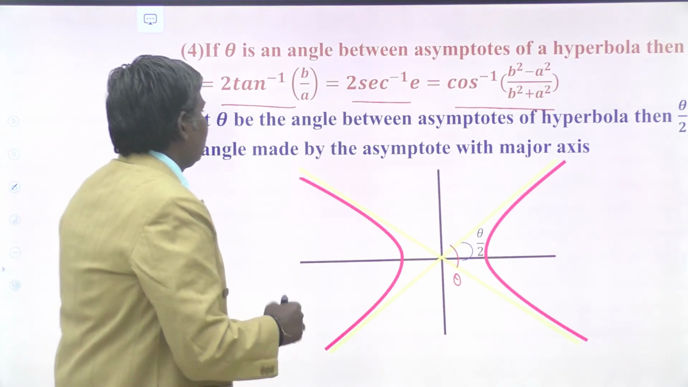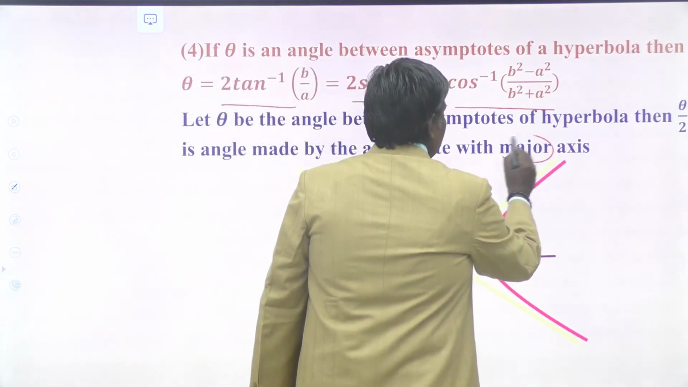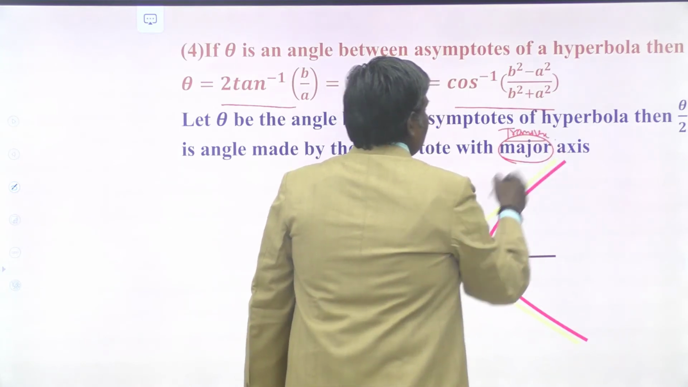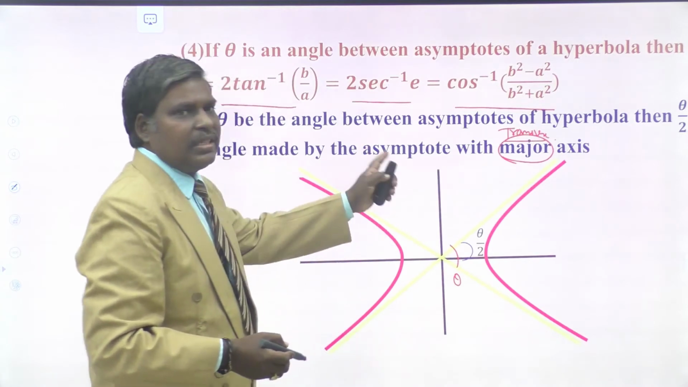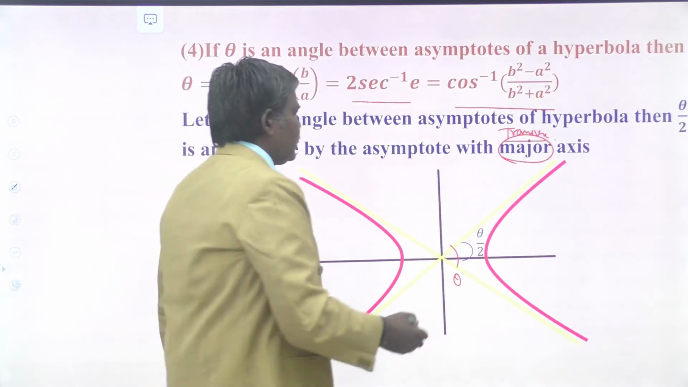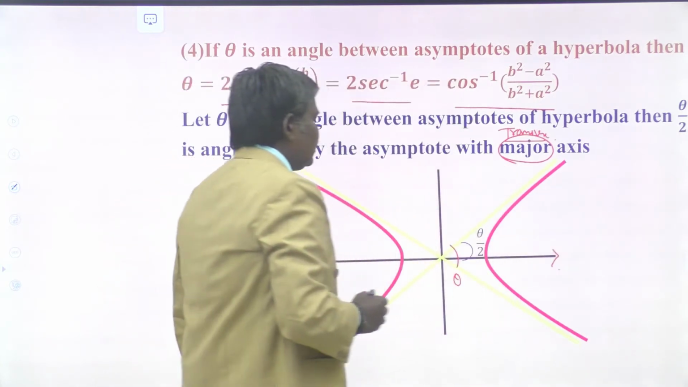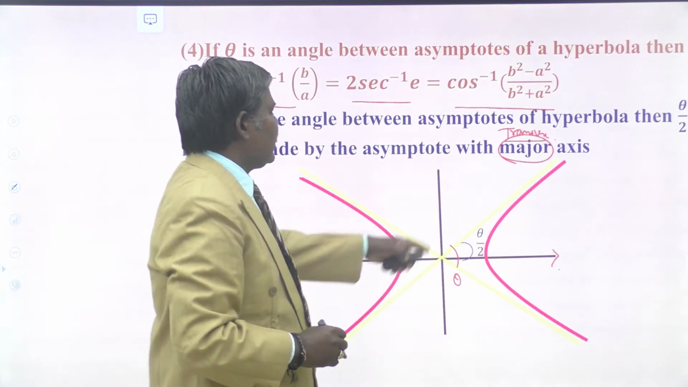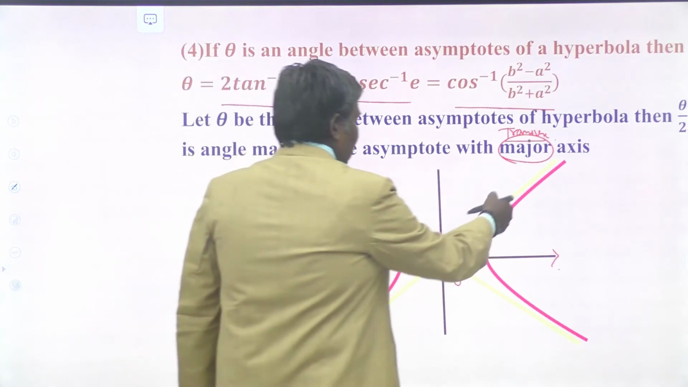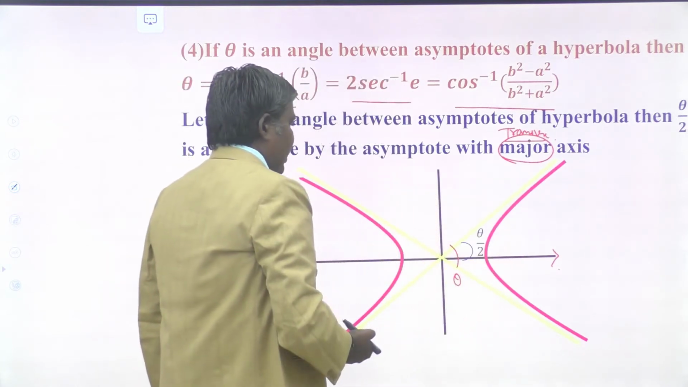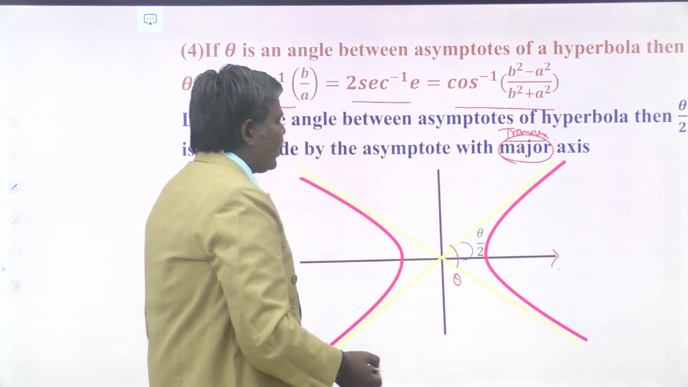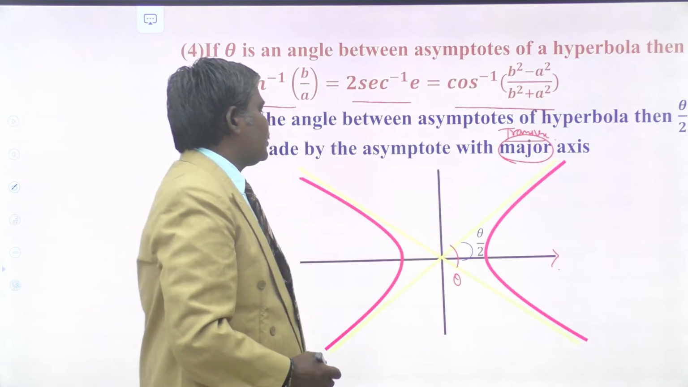Here, it is not the major axis actually, it is the transverse axis. The term major axis is used in the ellipse. Here it is not the major axis, it is the transverse axis. Here it is the x-axis. Understand? Theta is the angle between these two asymptotes. Then theta by 2 is the angle made by the asymptote with your transverse axis, because the curve is symmetric about both the x and y axes, and we know that the axes are the angular bisectors of your asymptotes. So theta by 2 is like that.